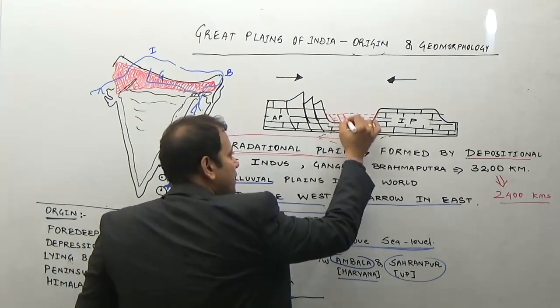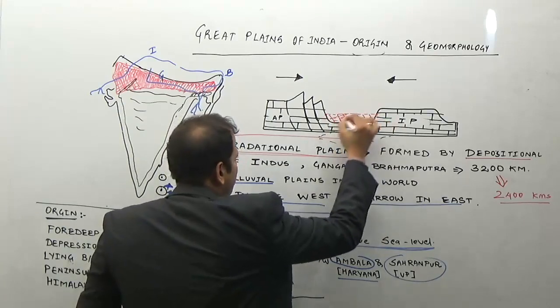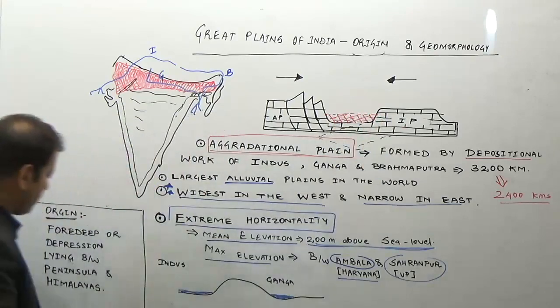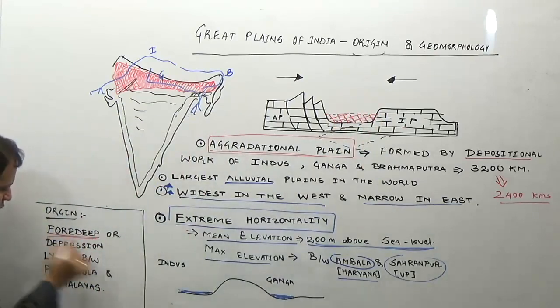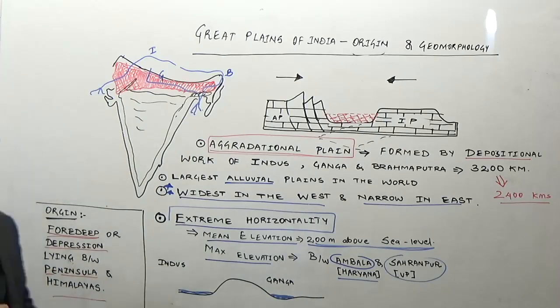So the Great Plains of India represent a foredeep or a depression which is lying between the peninsula and the Himalayas.